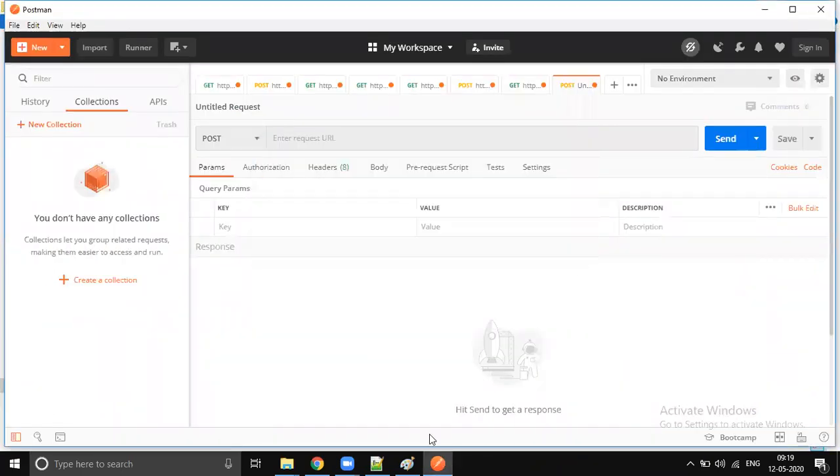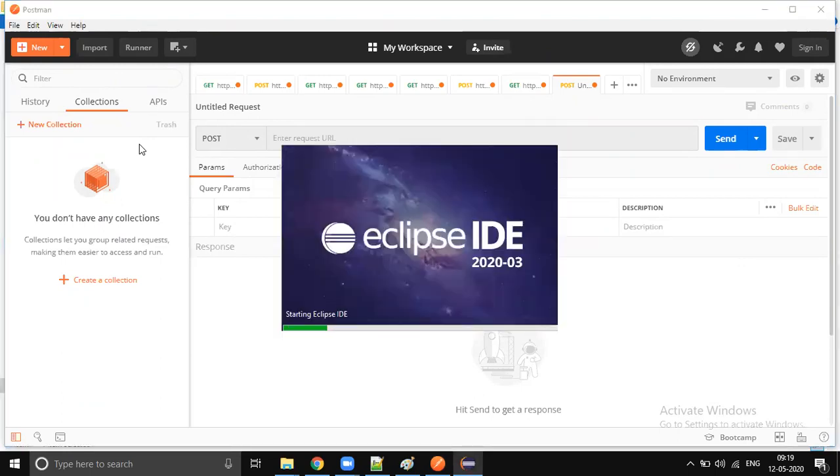Okay. So this is the tool which we're going to use to send GET and POST requests to the server, right? Going forward, we will use this a lot, so install it at your end also. This is one of the clients for RESTful web services testing. You know, we do use Postman.